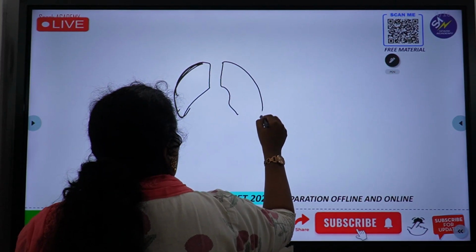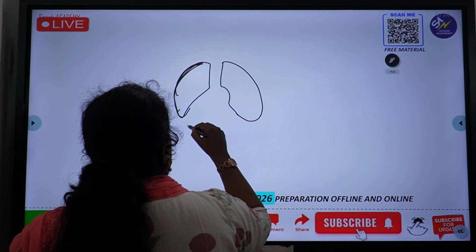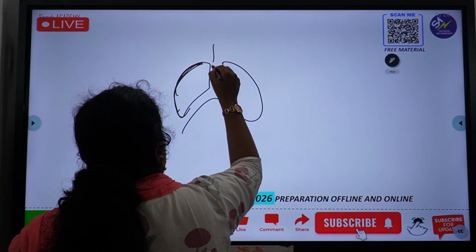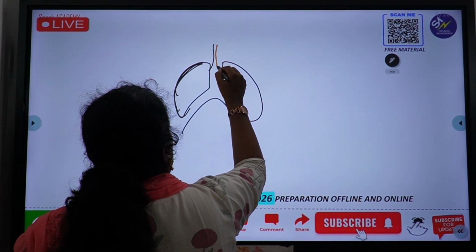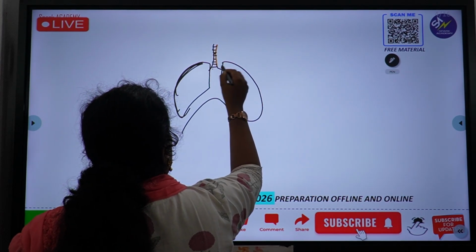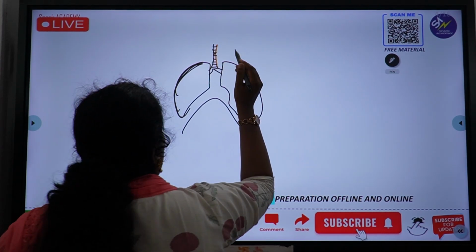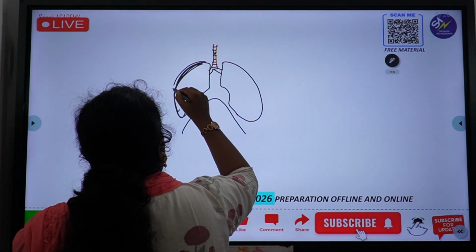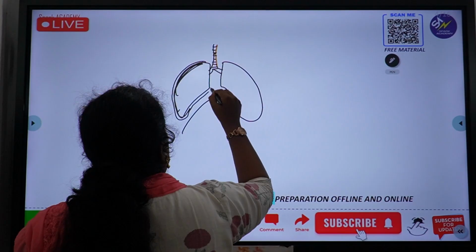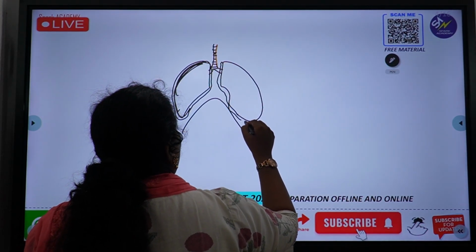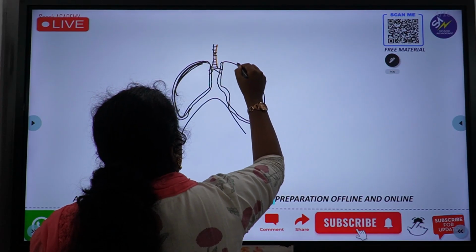So these are our 2 lungs, and this is our diaphragm. Okay, and then we have, great.